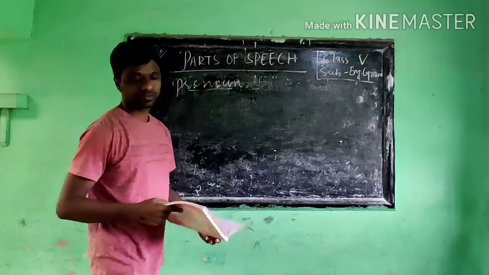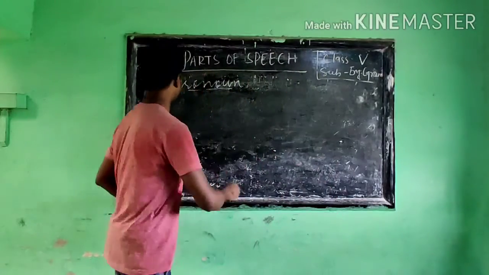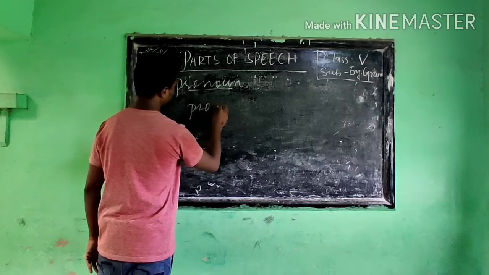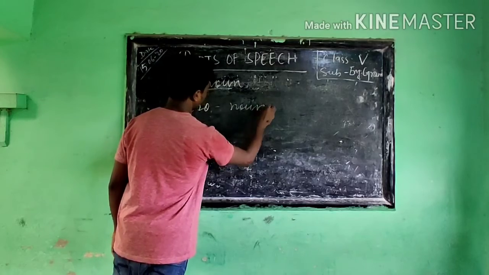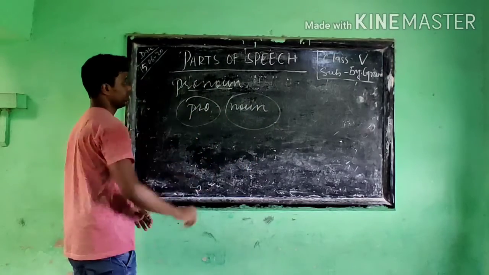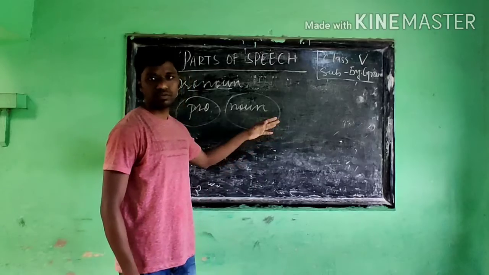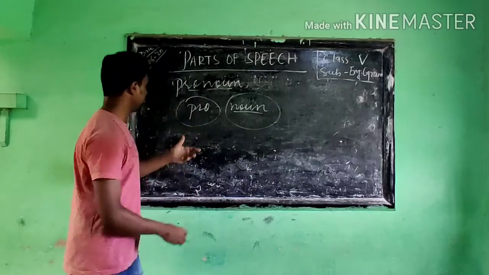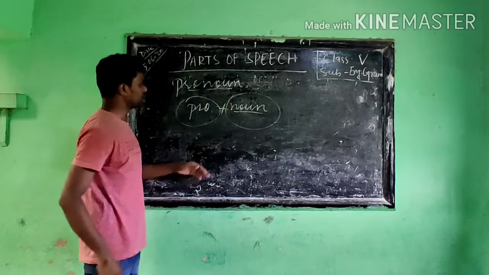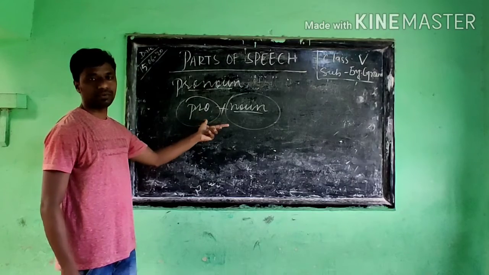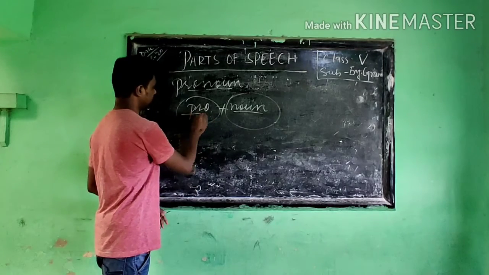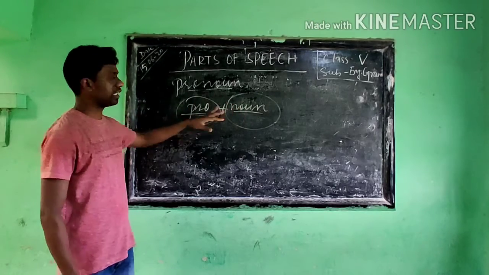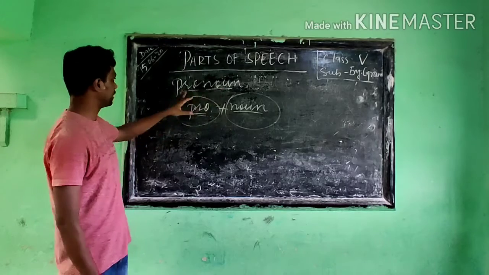Then you see that the next one is the pronoun. We know that we just saw what a noun is. With a noun, something is added, and that is called a pronoun. Only one more word is added to this noun. So when we mix both, it becomes another part of speech that is called a pronoun.